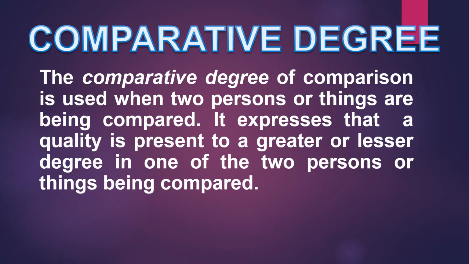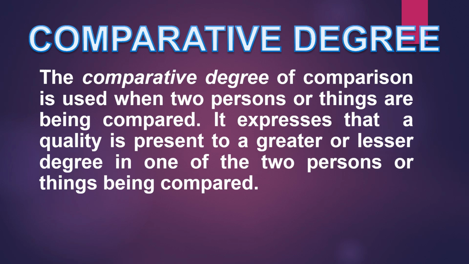See, the comparative degree. Comparison means comparing. The comparative degree is used when two persons or things are being compared. It expresses that a quality is present to a greater or lesser degree in one of the two persons or things being compared. So they are not the same. One is down, one is up.